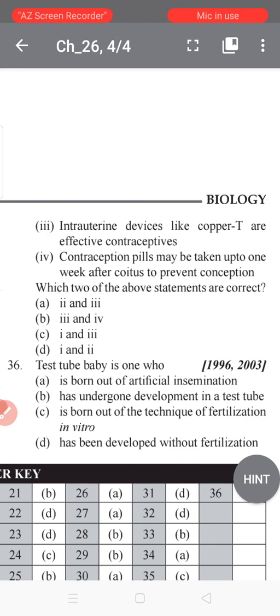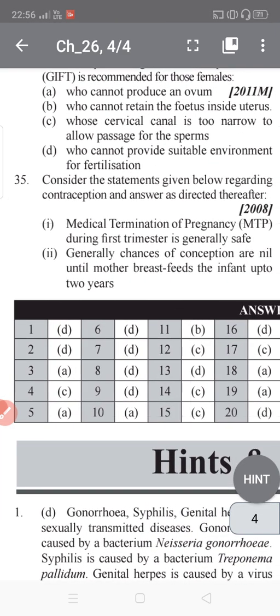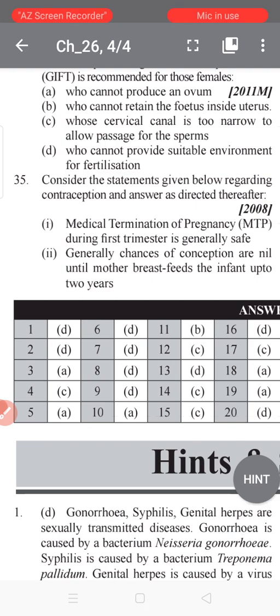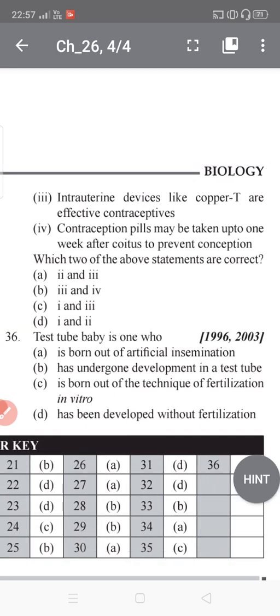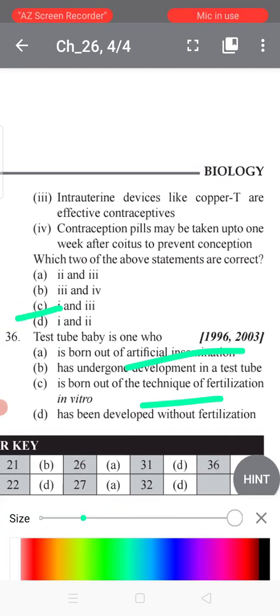Contraception pills may be taken up to 1 week after coitus to prevent conception. Which of the following statements are correct? So as we know, the appropriate option is: medical termination of pregnancy is generally safe in the first trimester, option one, and also intrauterine devices like copper T are effective contraceptives. So one and three, option number C, are correct here.